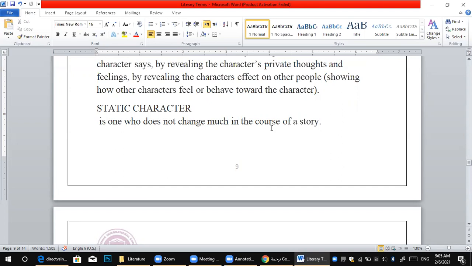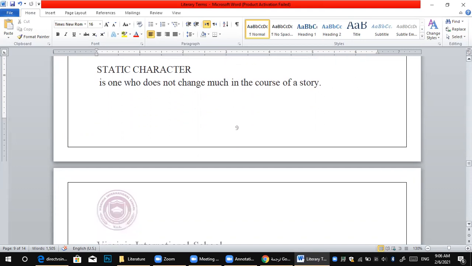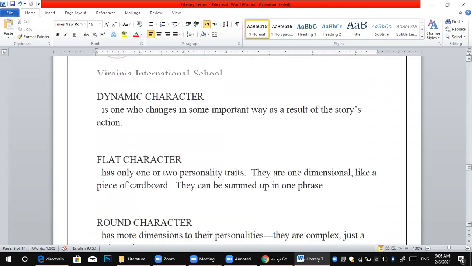He doesn't change much in the course of the story. He didn't become a traitor. He was loyal to Macbeth and loyal to the king. So it's called a static character. His character doesn't change.